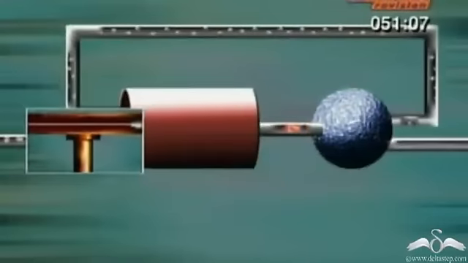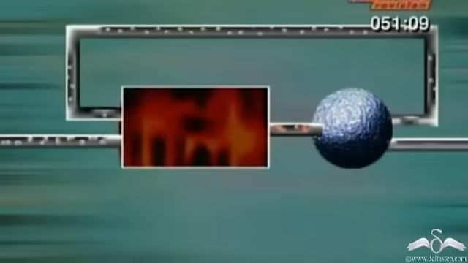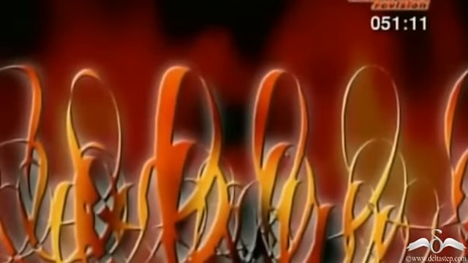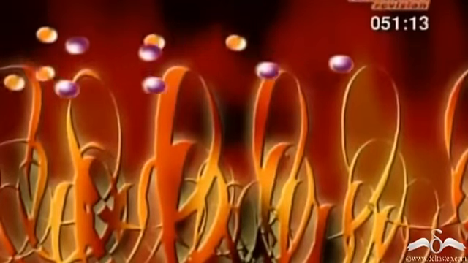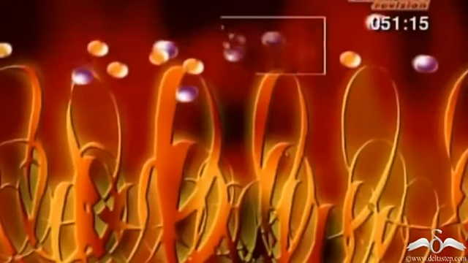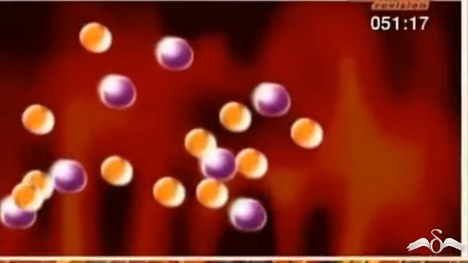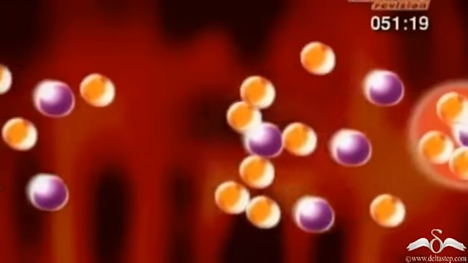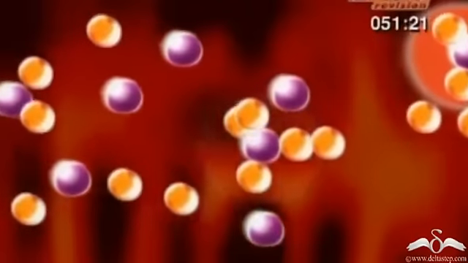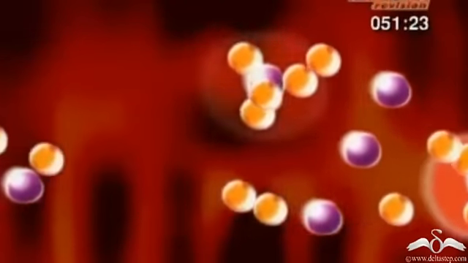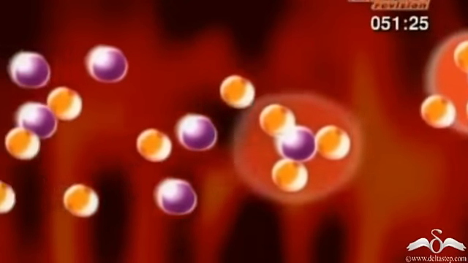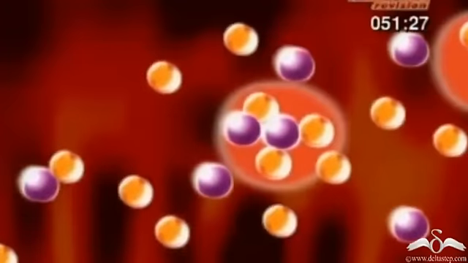Then they are passed in a catalytic converter. In this catalytic converter, we use iron or molybdenum. This only increases the rate of the reaction. So we have the nitrogen and hydrogen atoms. They combine to form the ammonia molecule. So as you see, ammonia is being formed.